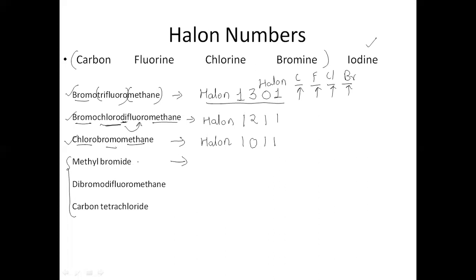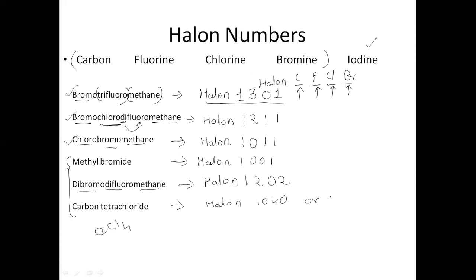Methyl bromide means 1 bromine, 1 methyl, right? So it should be halon 1001. For this one, it should be halon. Methane is 1. Fluorine is difluoro, 2. There is no chlorine, so 0. Dibromo means 2 bromine atoms. Carbon tetrachloride is CCl4. That means halon 1040, or in the exam you will sometimes see it written as halon 104.